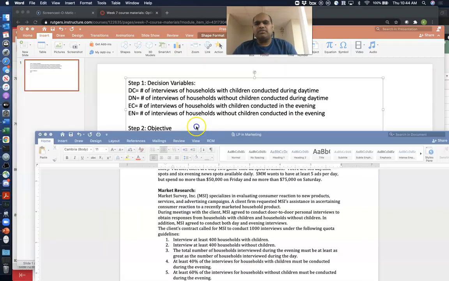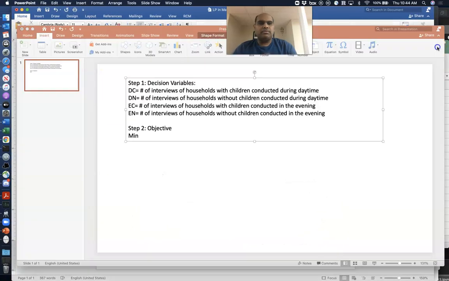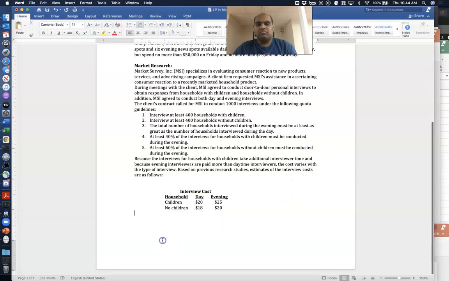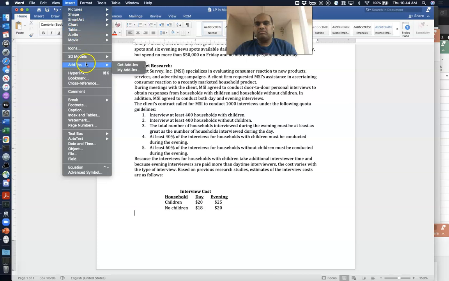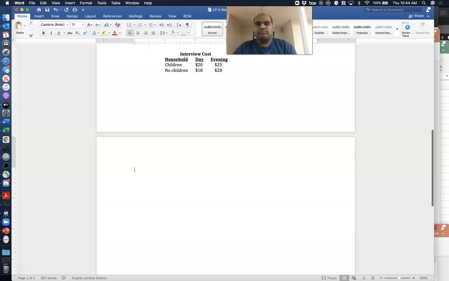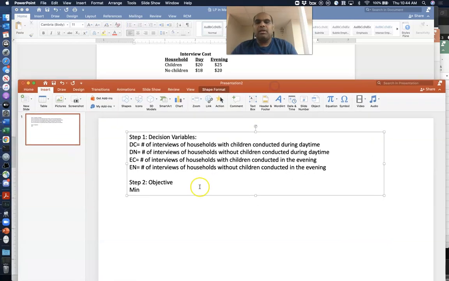And what are the cost values? Okay. Minimize 20 times DC, because that's the cost of conducting a daytime interview for households with children, plus 25 times DN, that's the most expensive interview.